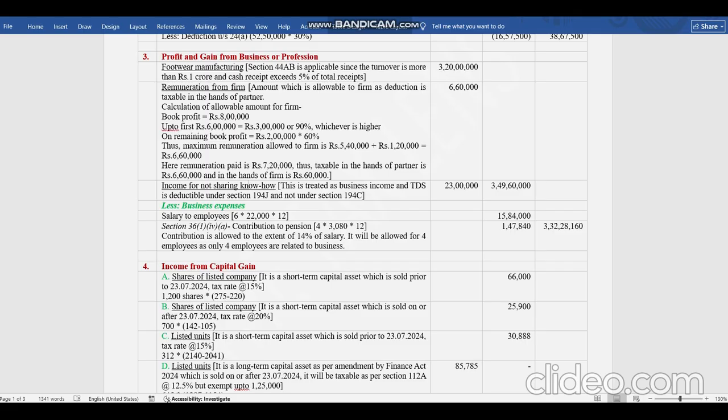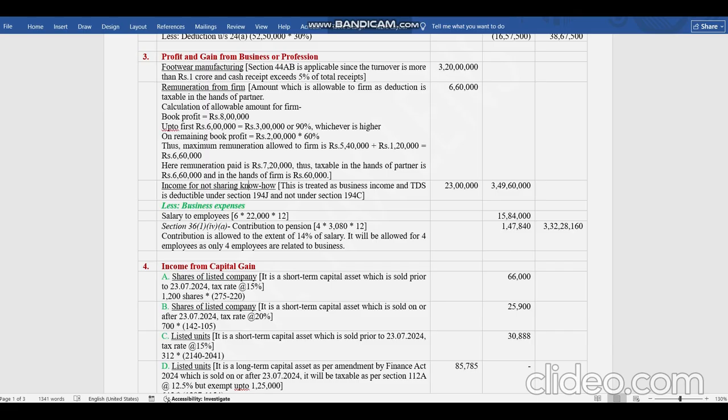So his business employees are only 4 in number, and he has given them salary for 12 months. So what will be the amount of contribution he can claim? 22,000 into 14%. This is an amendment. Earlier 14% was applicable only for government employers, but now it is applicable in the case of non-government employers also.